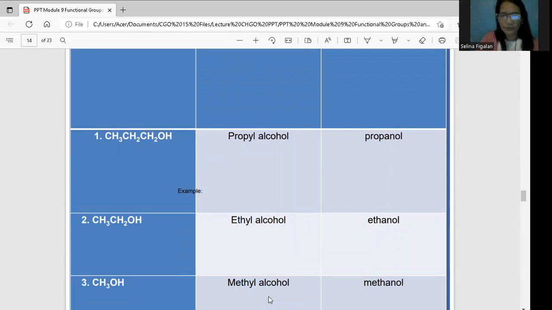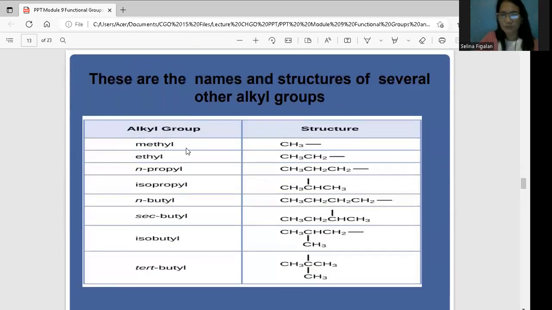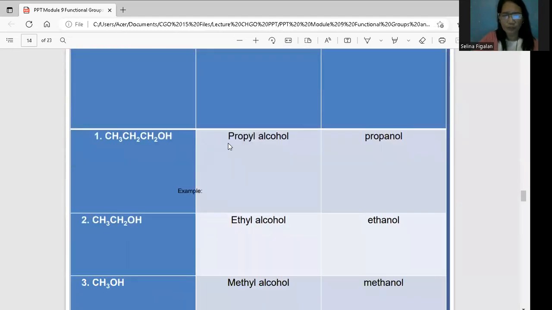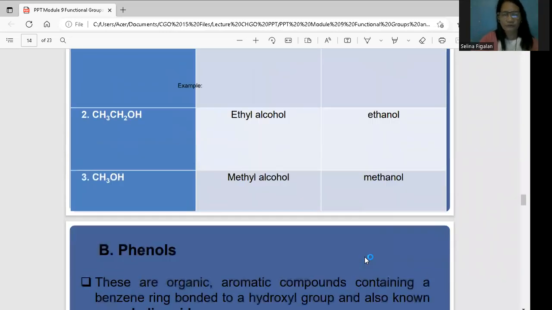How about when you say methyl alcohol, CH3OH? So what do we have here, CH3? This is methyl. So this is methyl alcohol. You change the ending. It came from the word methanol. That is methanol. Okay? So that is how you use the structure or the formula.